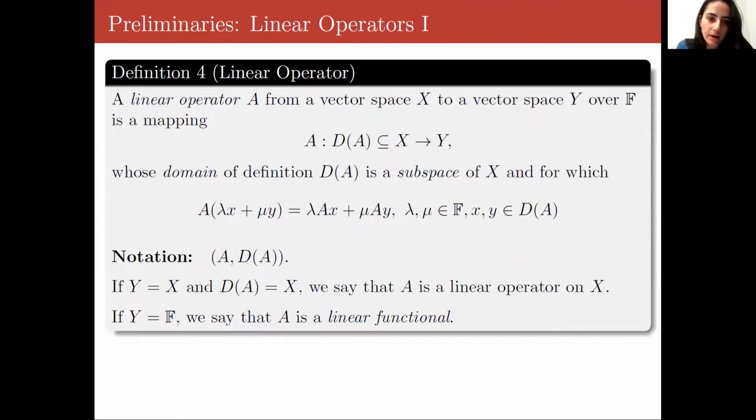And then a linear operator A from a vector space X to a vector space Y over the scalar field of real or complex numbers is the mapping here, where the domain is a subspace of the space X, and it preserves linear operations. And then if Y is X and the domain is equal to X, we say that A is a linear operator on X. But if Y is F, we say that A is a linear functional.